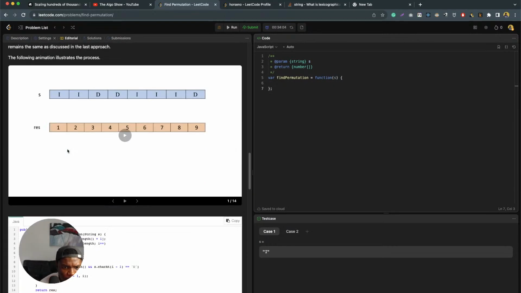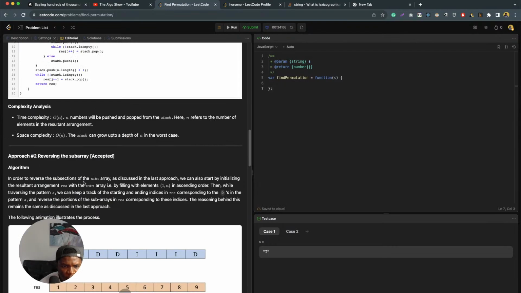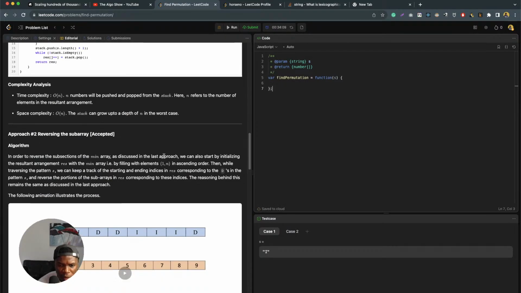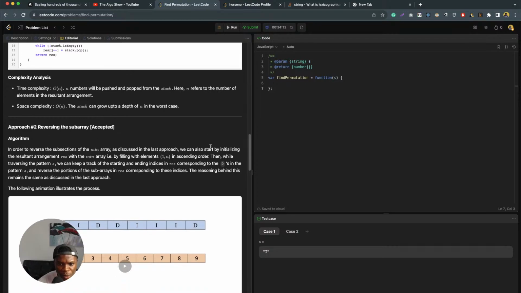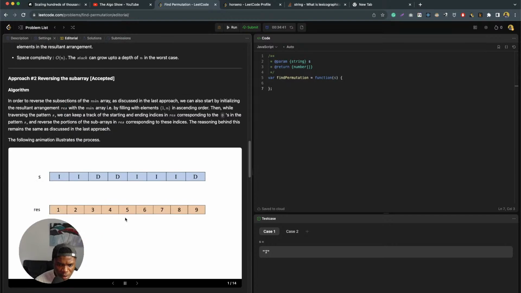And then the second approach is to reverse the subsections of the main array as discussed in the last approach. We can also start by initializing the resultant arrangement res with the main array by filling the items 1 to n in ascending order, and then traversing the pattern S. We can keep track of the starting and end indices in the res corresponding to these in the pattern and the reverse portion. So let's see how this one works.